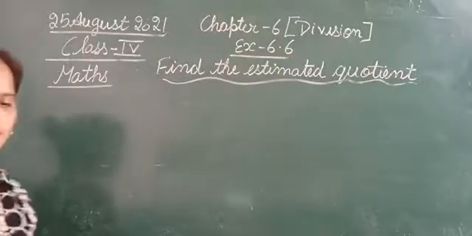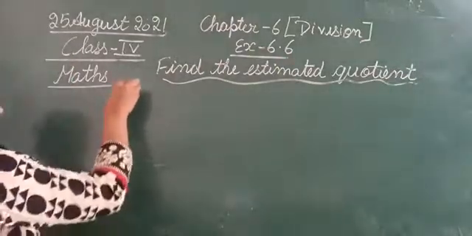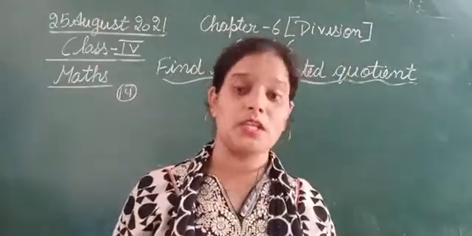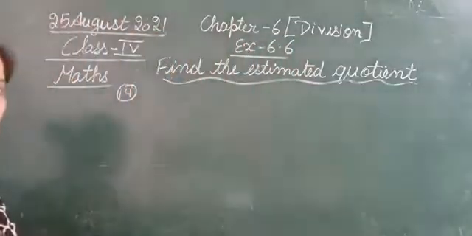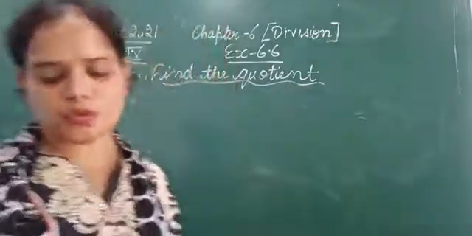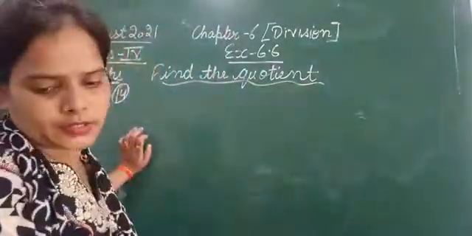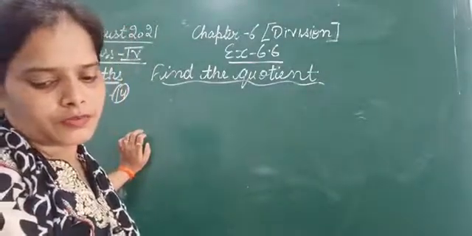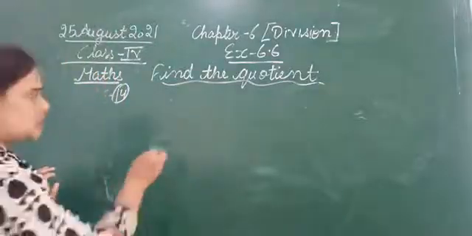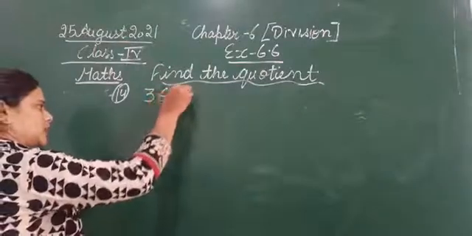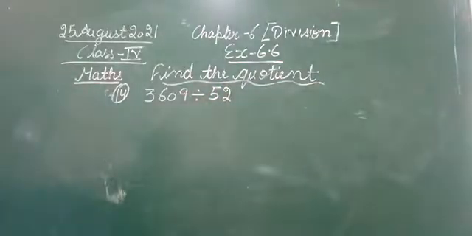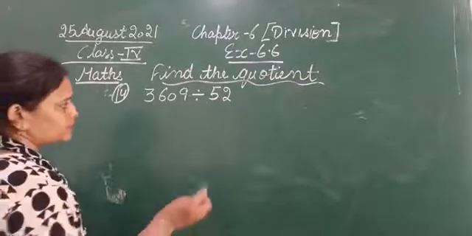Now question number 14. What is given to us in question number 14? It is 3609 divided by 52. So let's divide it.